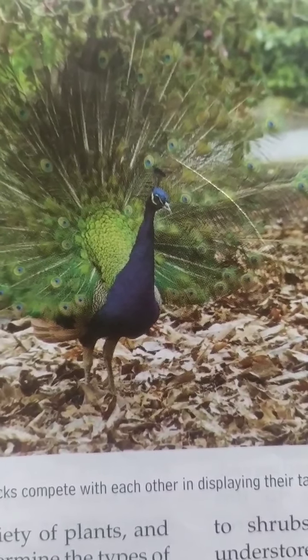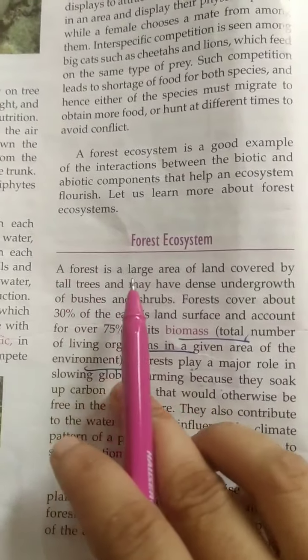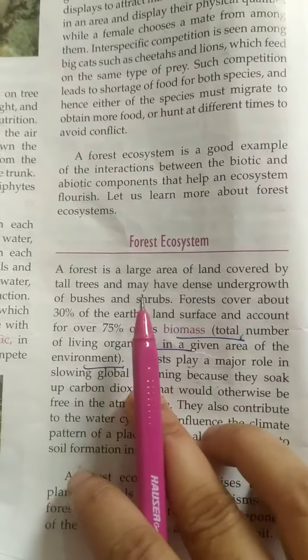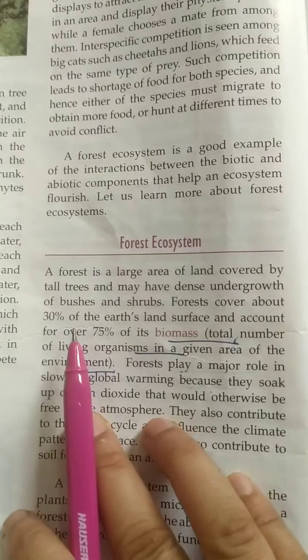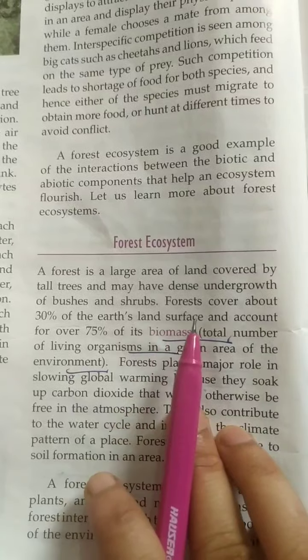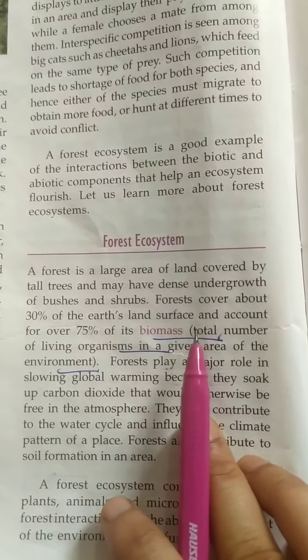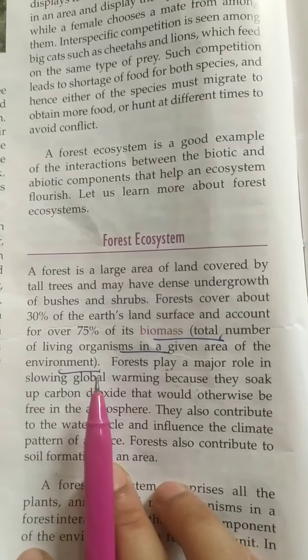Students, in this video we are going to study the forest ecosystem. A forest is a large area of land covered by tall trees and may have dense undergrowth of bushes and shrubs. Forests cover almost 30% of the earth's land surface and account for over 75% of its biomass. So what is biomass? The total number of living organisms in a given area of the environment.